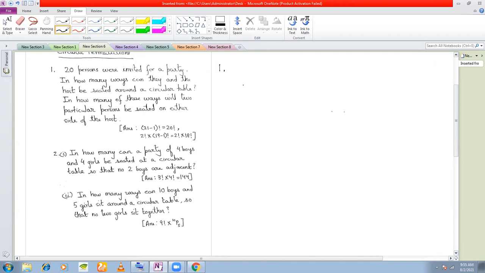20 persons were invited for the party. 20 persons were invited and one is a host. So total number of persons is how many? 21. 20 and you have one host, right? So 21. In how many ways can they be arranged? 21 people. In how many ways can they be arranged?